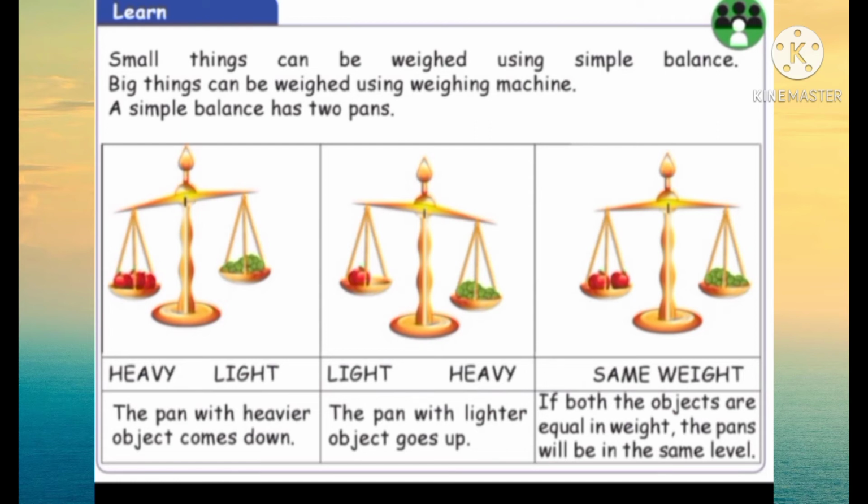What do we learn, children, from these 3 simple balances? When the objects are heavy, the pan comes down. When the objects are lighter, the pan goes up. When the objects are equal, the pans are at the same level. Are you clear, children?